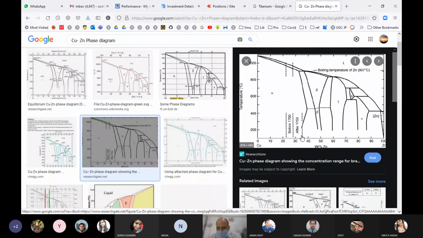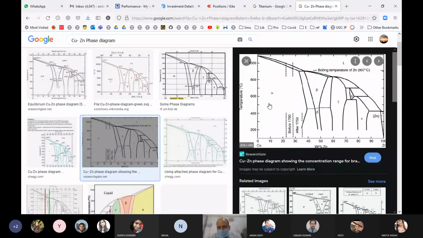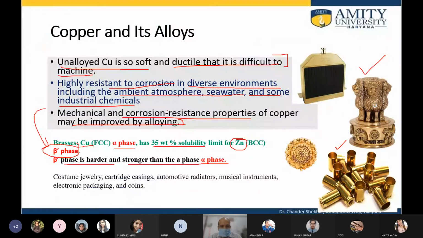Initially the solubility is 35%, and if more zinc than that is added, close to 50%, then at lower temperatures, lower than close to 500 degrees centigrade, the beta dash phase is stable. This beta dash phase is much stronger than the alpha phase, the initial FCC phase, which has approximately 35 to 40 weight percent solubility of zinc.